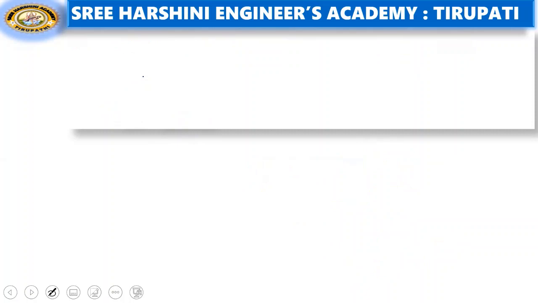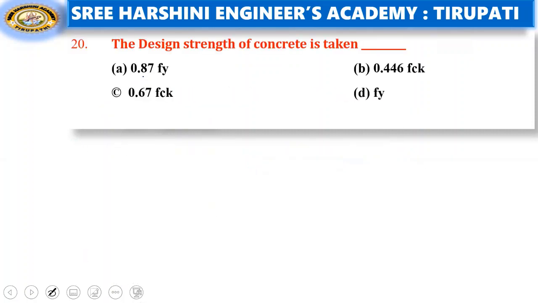Coming to the next question here. The design strength of concrete is taken as 0.87 fy, 0.446 fck, 0.67 fck, fy. Option B is the right answer. These are some important and best questions we selected and explained in this video, which are very much useful for your exam preparation.